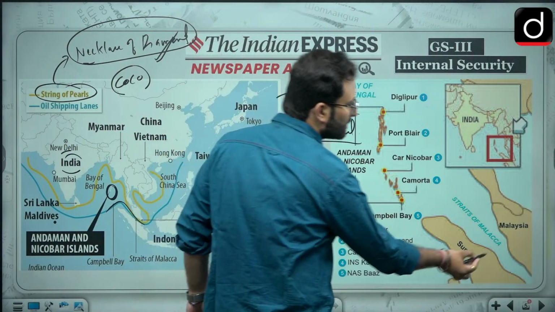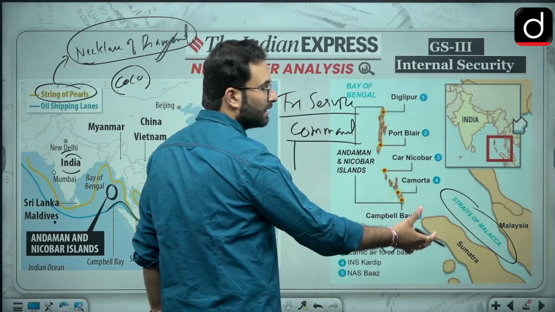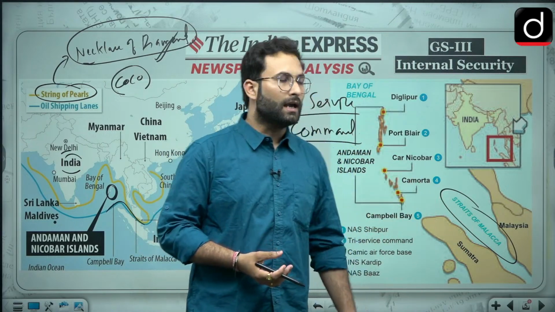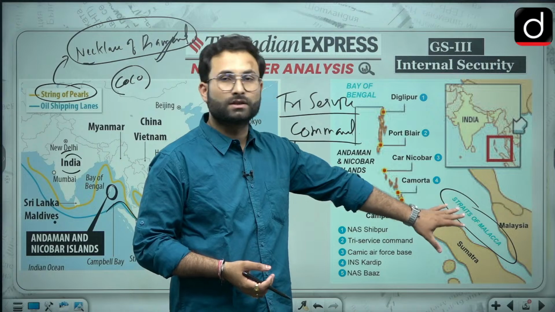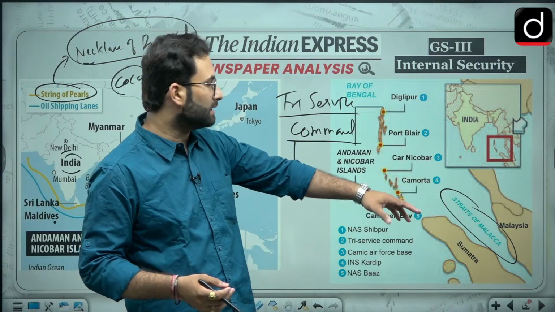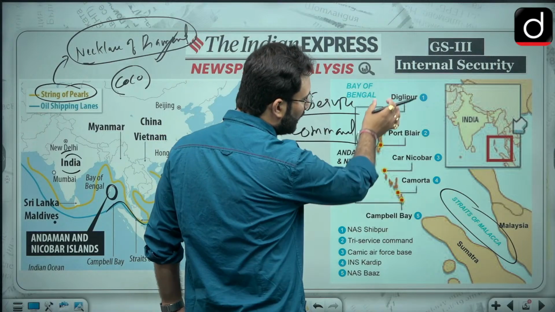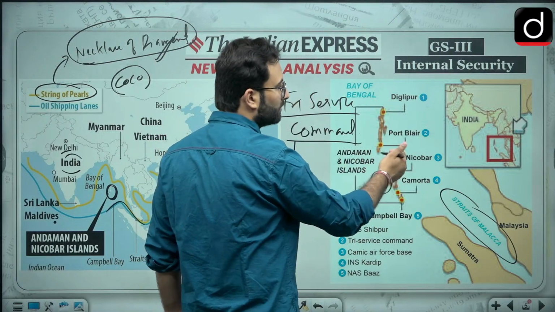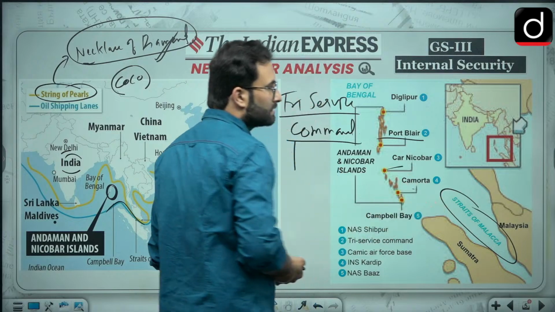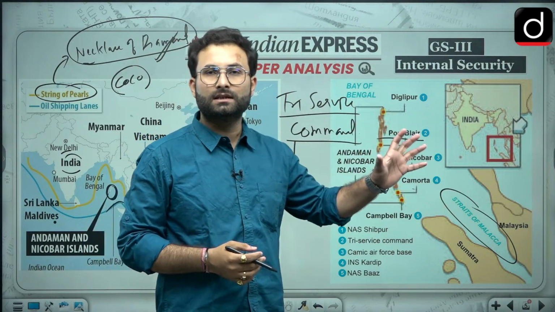Here you can see this is Strait of Malacca. Okay, and this Strait of Malacca is a choke point, you can say, for our trade, and that is why China wants that it is secured, because most of the trade is taking place from this particular area. And in the vicinity of the Strait of Malacca, we have these Andaman and Nicobar Islands. In the south, we have Port Blair, Car Nicobar, and there are certain islands which you must remember.